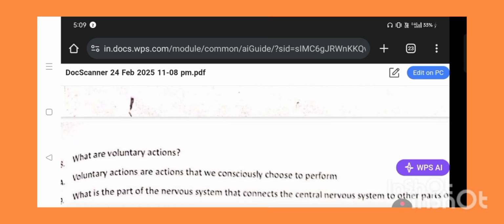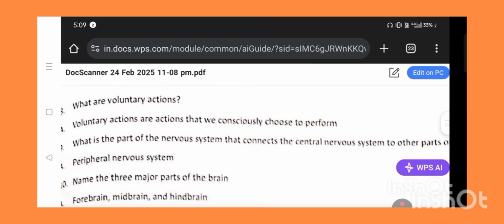What are voluntary actions? Voluntary actions are actions that we consciously choose to perform. Voluntary means actions which are under our control; we call them voluntary actions. The actions which are not under our control, we call involuntary actions. So movement of legs and hands are voluntary actions. Movement of the small intestine, movement of lungs, movement of heart are involuntary actions.